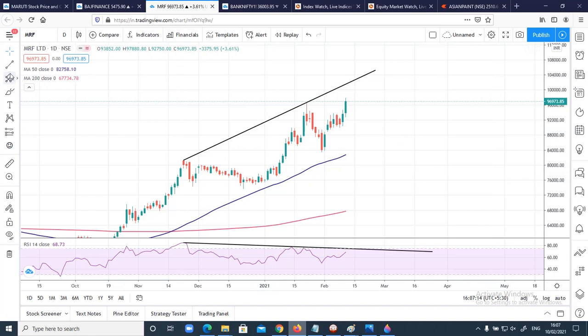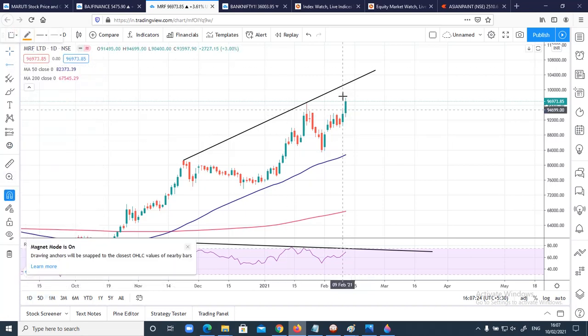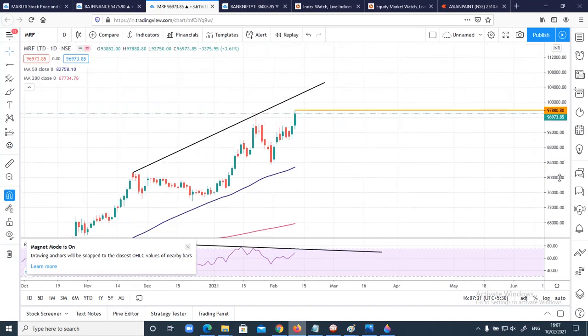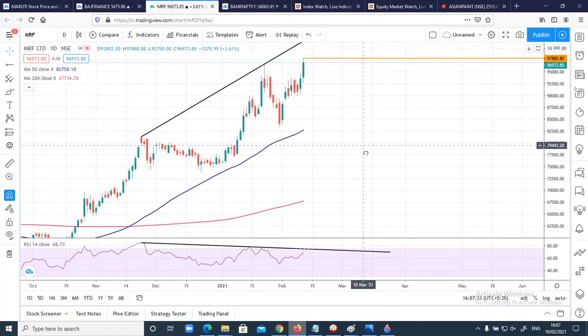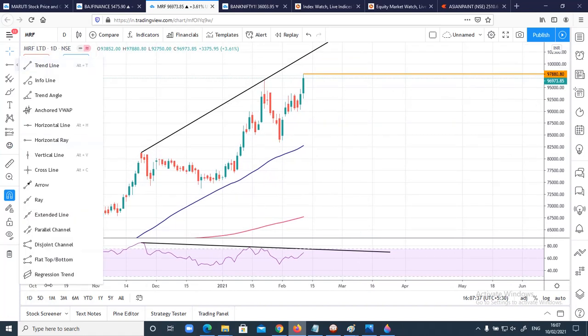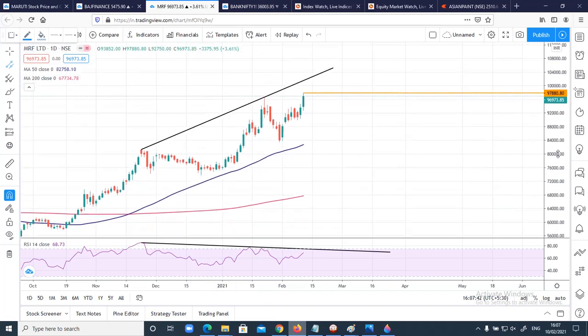So here the major thing I'm going to see is, if price bounces up from here, in case price trades above the recent high, let me mark the recent high. This is a recent high, today's high. In case price sustains above 97,880, what is the level we can expect? The simple thing is, I'll draw a channel here, a parallel channel, then probably you'll understand.